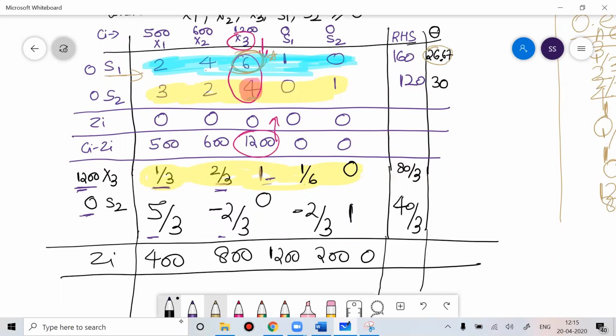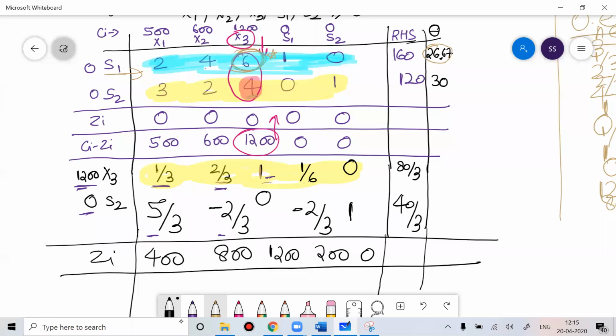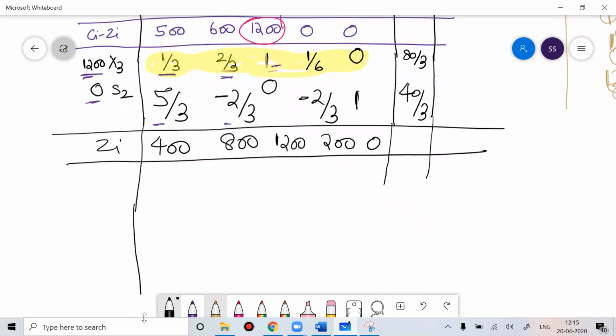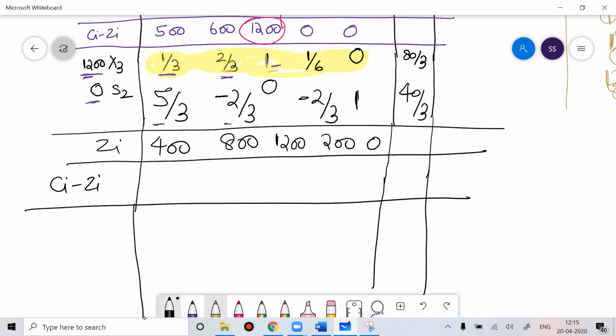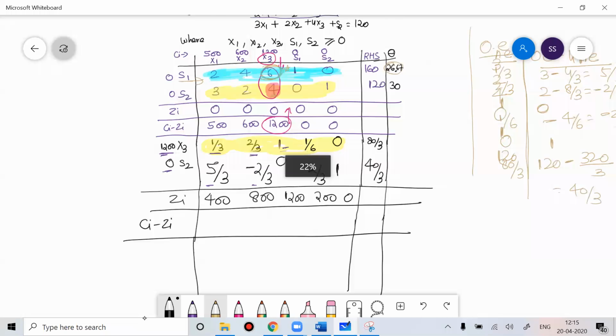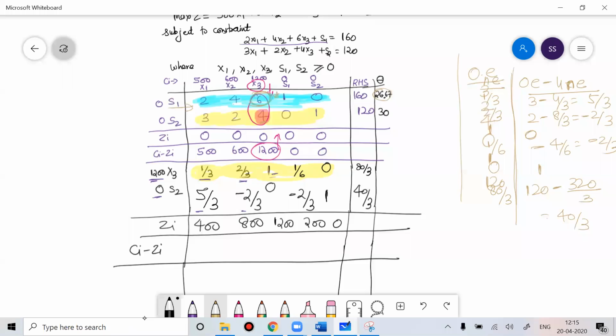Once you're done with Zi, you can find Ci minus Zi. So this is Ci. 500 minus 400, that is 100. Then 600 minus 800, minus 200. Then 1200 minus 1200, 0. Then 0 minus 200, minus 200.